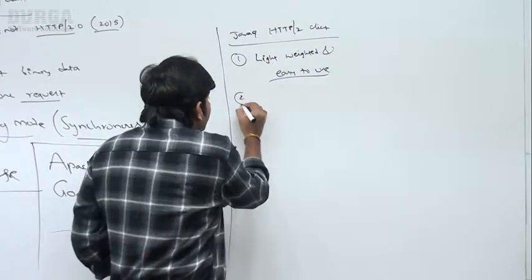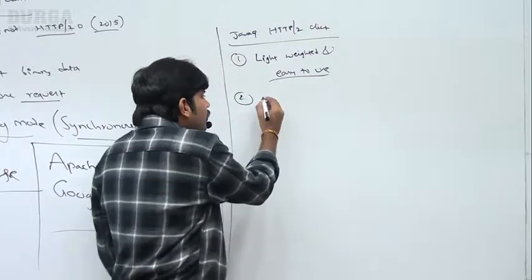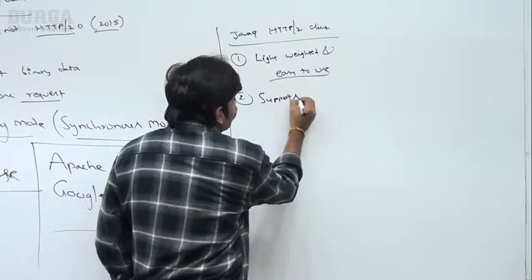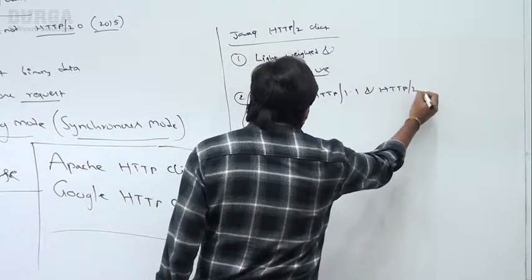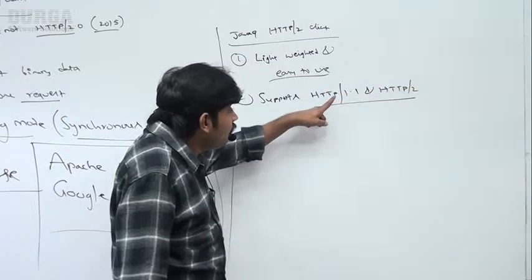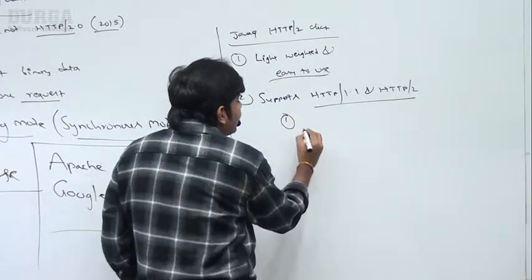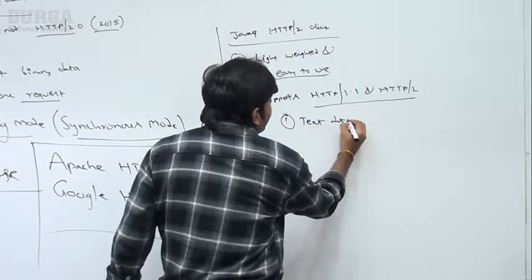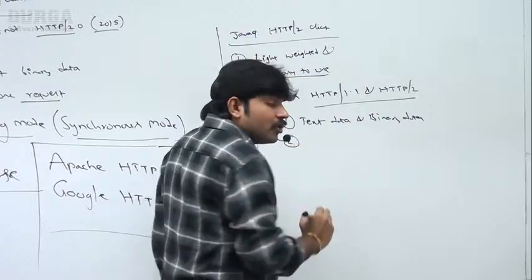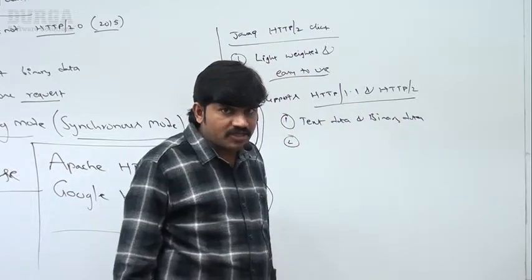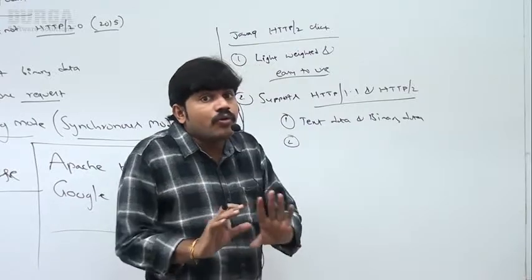Next, the second biggest advantage: this Java 9 HTTP 2 client supports both versions of the protocol, HTTP 1.1 and HTTP 2 also. Then automatically, if it supports both 1.1 and HTTP 2, happily we can handle text data, and even binary data also we are able to handle, no problem at all. I hope everyone is able to understand, right? We can handle text data as well as binary data, no issue at all.